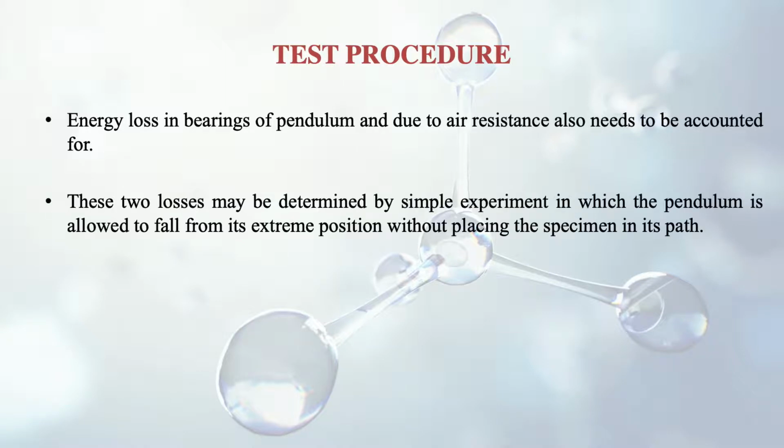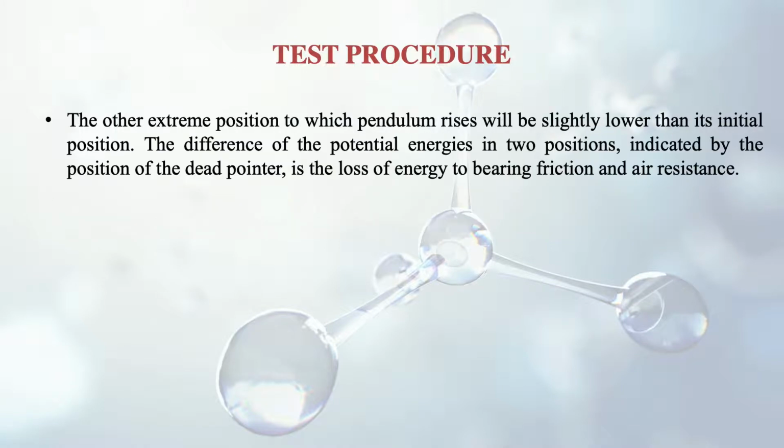So these losses may be determined by a simple experiment in which the pendulum is allowed to fall from its extreme position without placing the specimen in its path. So what happens with this experiment now? The other extreme position to which the pendulum rises will be slightly lower than its initial position. That means that it will be lower than H1, but it will be higher than H2, because the energy loss is less as compared to when the specimen was placed.